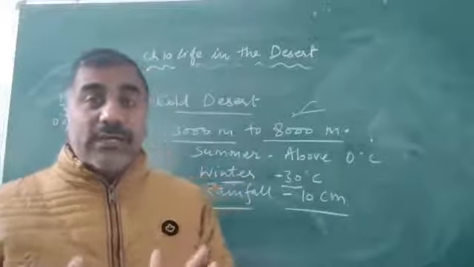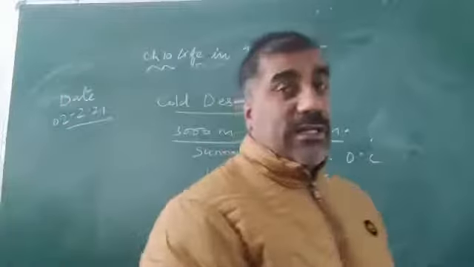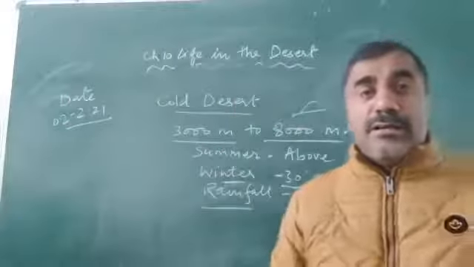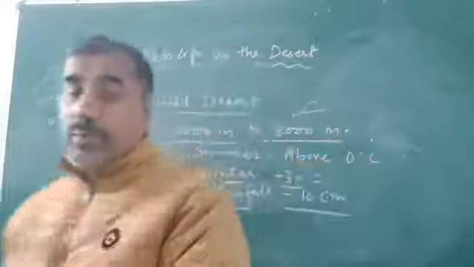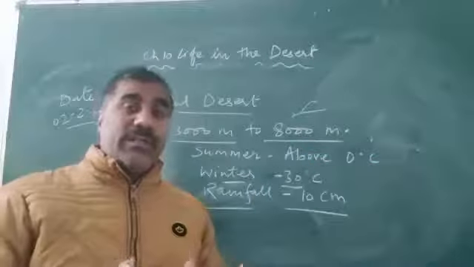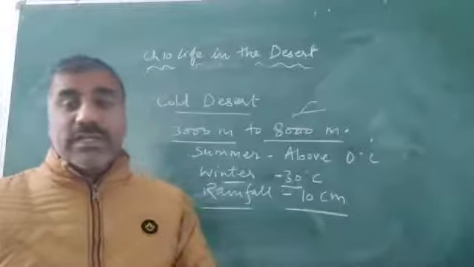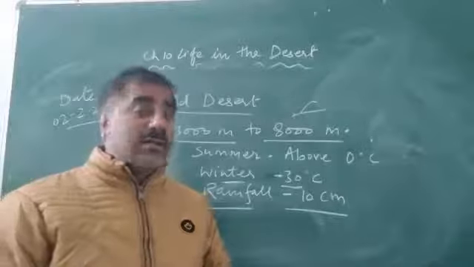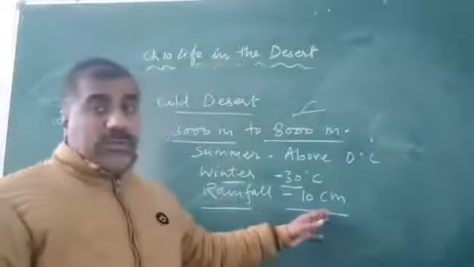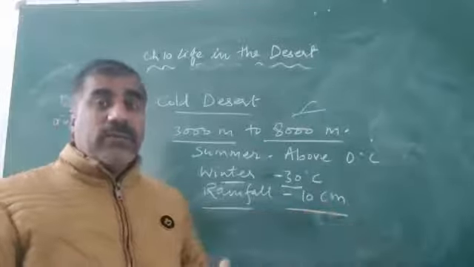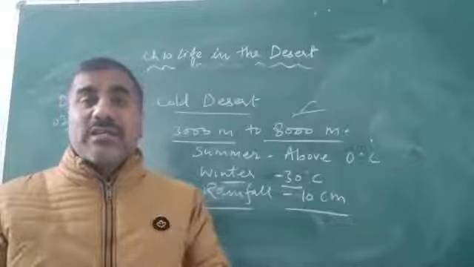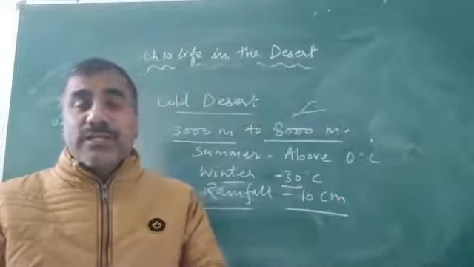And Kargil, where the famous war between India and Pakistan was held, is located in the Ladakh mountain. So Ladakh climatic condition, as you have seen: 10 centimeter, sorry, correct my word, 10 centimeter rainfall is received yearly in that area.